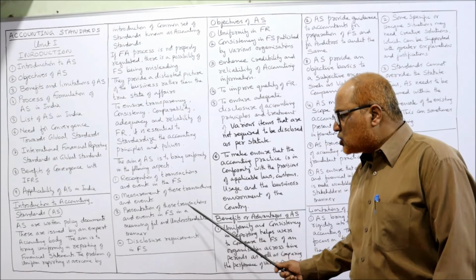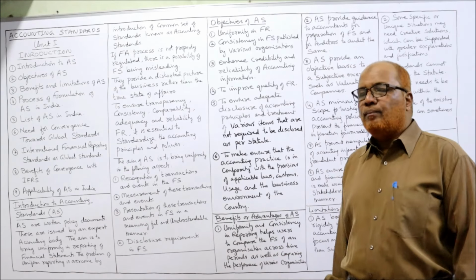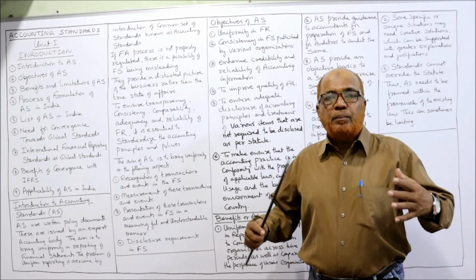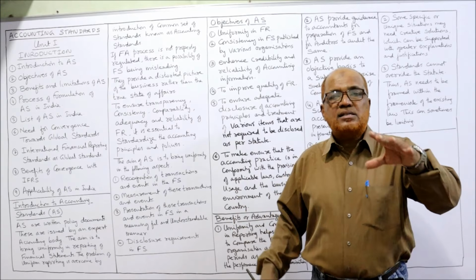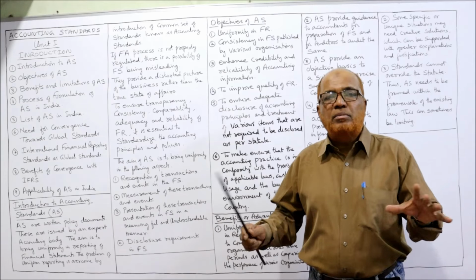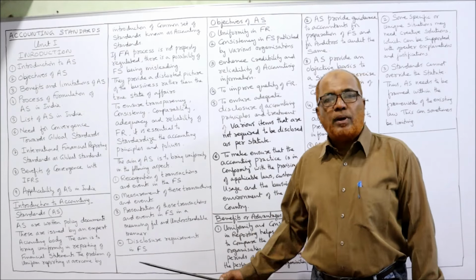Third one, presentation of these transactions and events in a financial statement in a meaningful and understandable manner. Not only identifying and measuring the transactions, but also how to present these transactions in the preparation of financial statements so that they are more understandable. That means whatever the company wants to say, the same meaning should reach the user of the financial statements. There should not be any misleading or misunderstanding. So they must be properly presented in the financial statements.